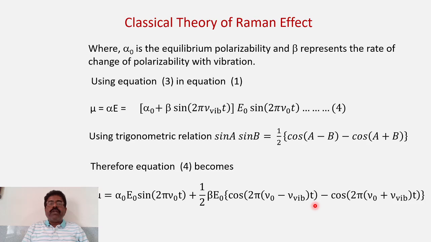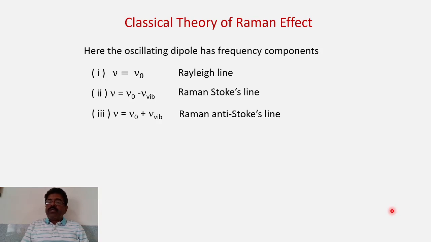If you see this equation very carefully, you will see that there are three components. This is the original component having frequency nu 0, then the frequency component nu 0 minus nu vibration, and the third frequency component nu 0 plus nu vibration. So what does this indicate? This indicates the original frequency, that is the Rayleigh line. This indicates the frequency less by an amount nu vibration than the natural frequency of oscillation nu 0. So this is the Stokes line, and this is the anti-Stokes line, nu 0 plus nu vibration.